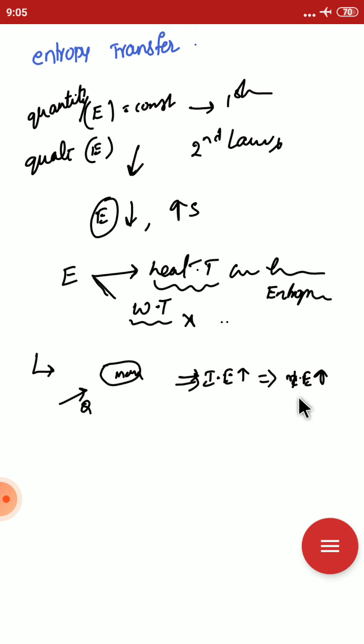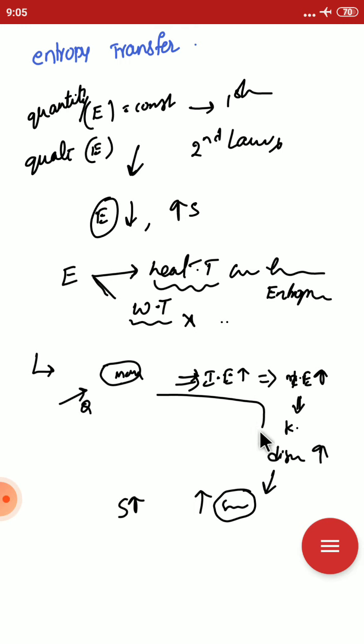Due to this kinetic energy, the molecules keep colliding with each other more. Due to these collisions, the disorder increases, and the randomness of the molecules of the system goes on increasing. This is the reason why, when heat is transferred to a system, the entropy also increases.